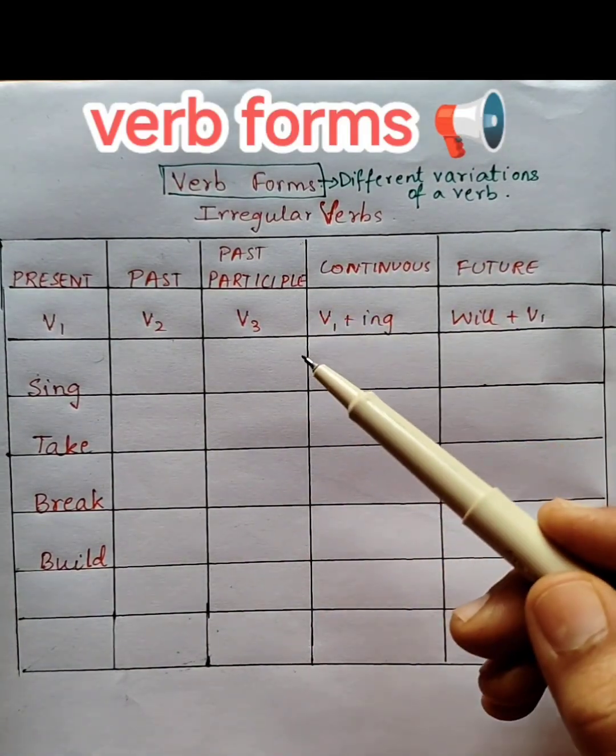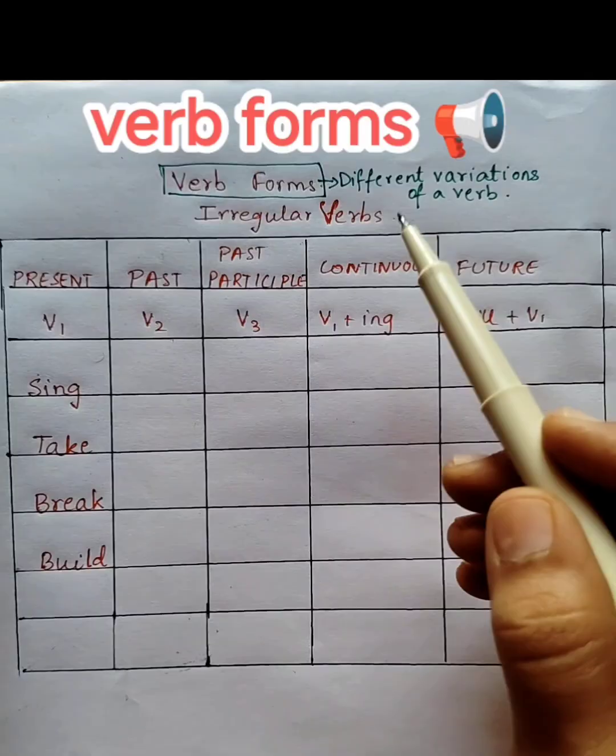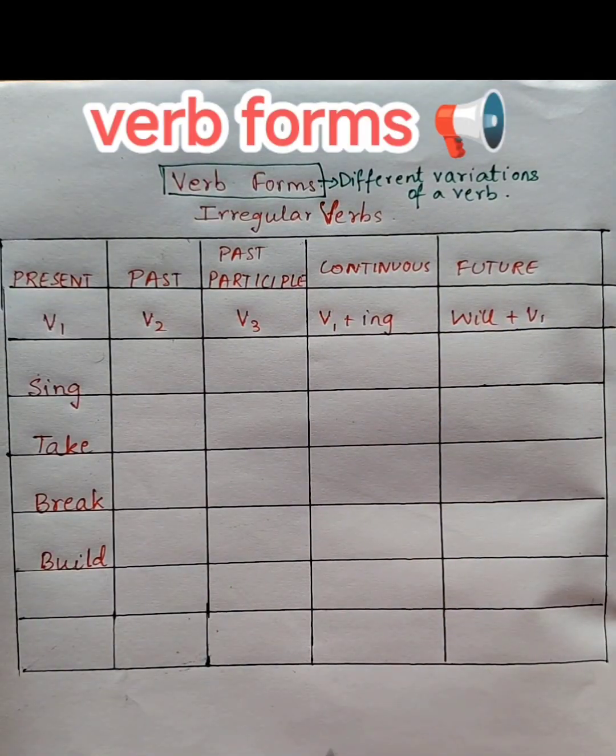But before we start, let us first understand what we mean by verb forms. Verb forms are nothing but different variations of verbs. So without any further delay, let's get started.